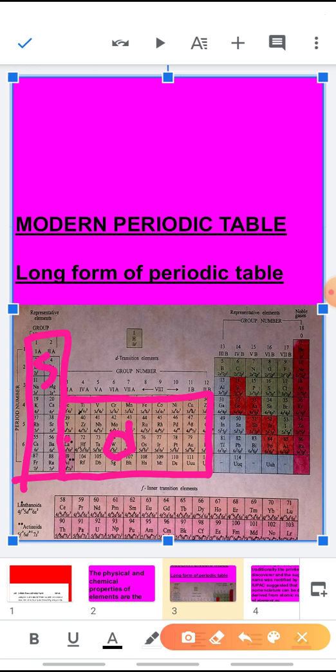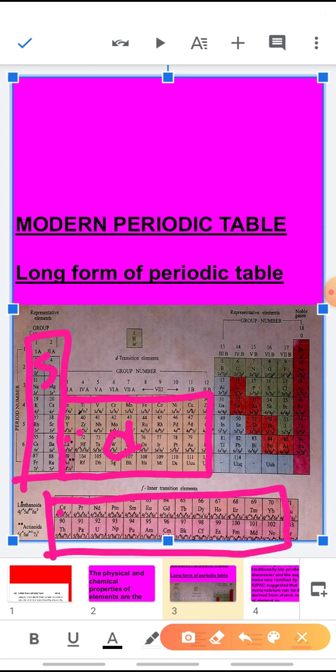Now I have told you after lanthanum, the next element hafnium is not having the atomic number 58. Instead, cerium here in the F block element is having the atomic number 58. Now why these elements are kept separately? Because they were coming inside the D block element, but their last electron is not entering the D subshell. Instead, it is entering the F subshell, so they are called the F block elements. So they are kept separately from the D block.